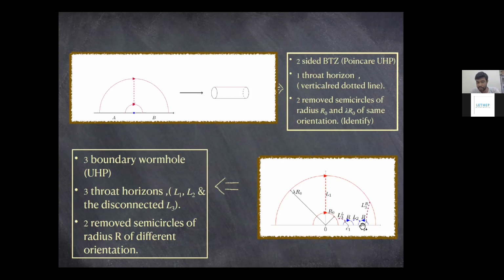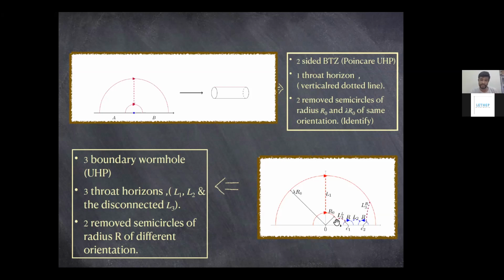So here you can see the blue geodesics have different directions. In the case of a two-sided BTZ, there was only a single throat horizon, but in the case of a three-boundary wormhole, there will be three independent throat horizons, and you could realize them. For example, L1 would be the previous one that we had already dealt with. L2 would be the blue one between these later removed semicircles, and L3 would be disconnected into two parts: L3R on the right-hand side, which goes here, and L3L, which is in this part.